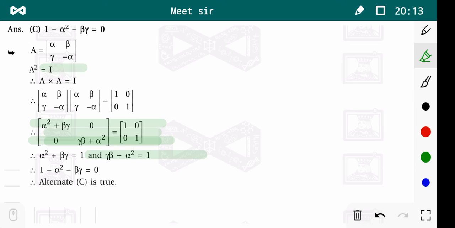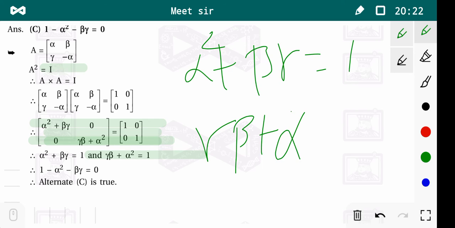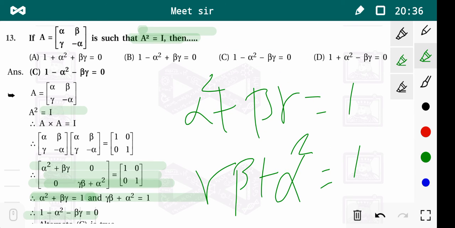From this one can easily get alpha square plus beta gamma is equal to 1, and gamma beta plus alpha square is equal to 1. Now from the equation we can write 1 minus alpha square minus beta gamma is equal to 0. It is option number C.